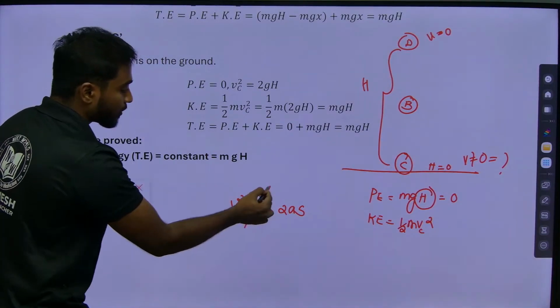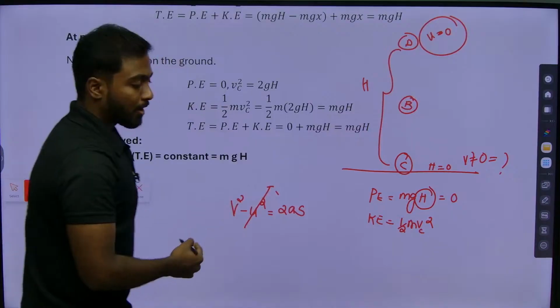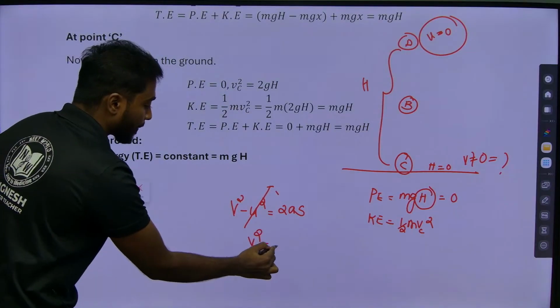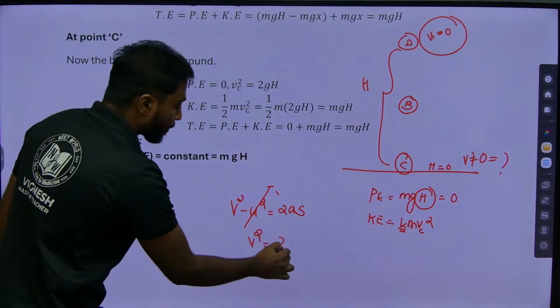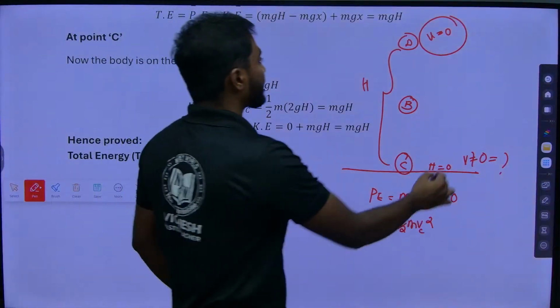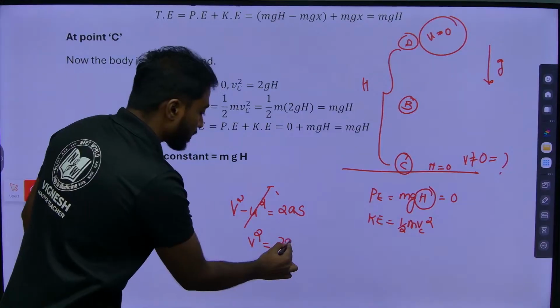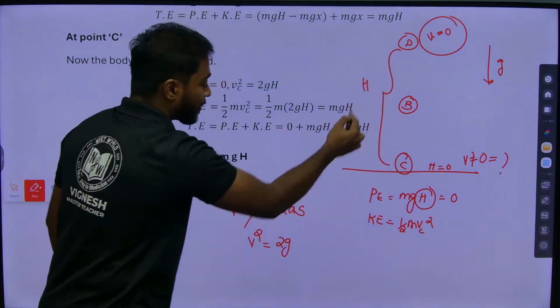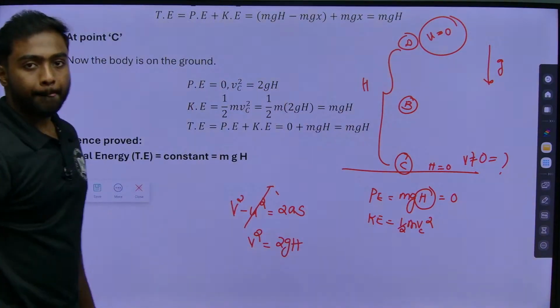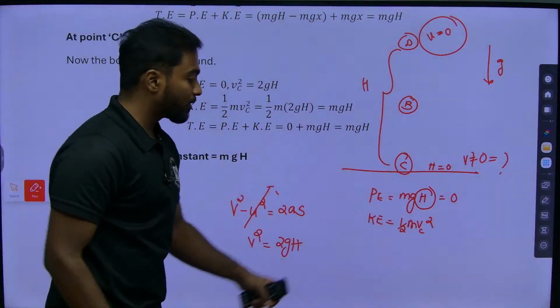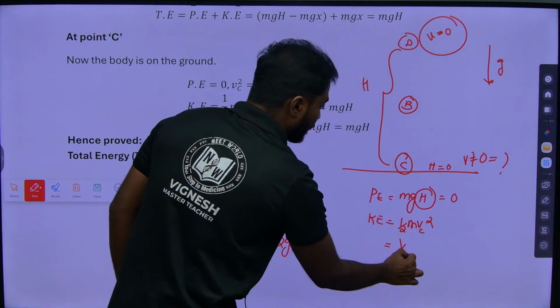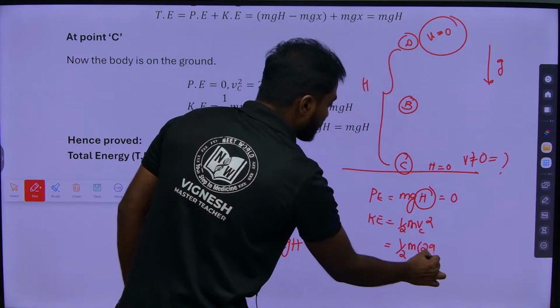Initial velocity 0, final velocity I don't know, v square I will keep as it is. So, 2 into acceleration, which is gravity, g, into the displacement travelled, h.